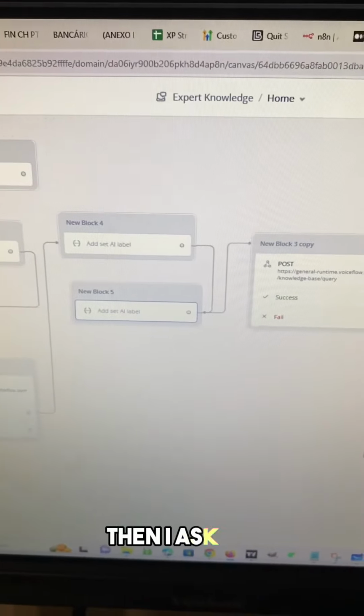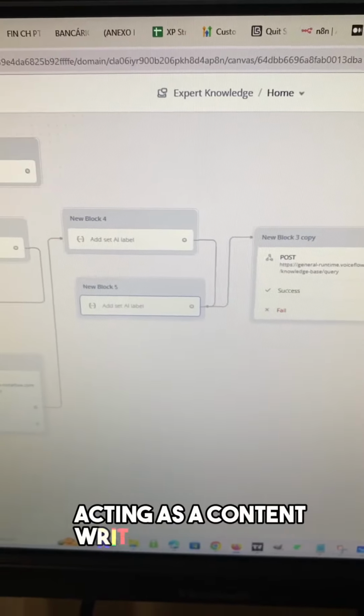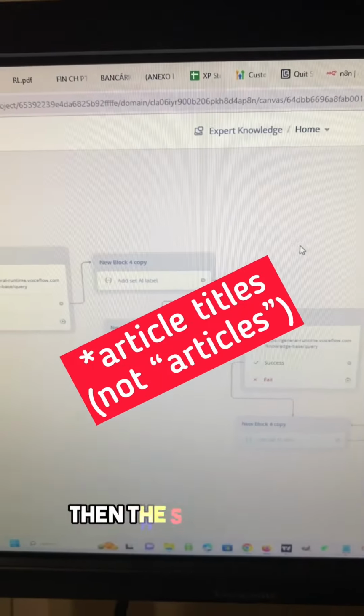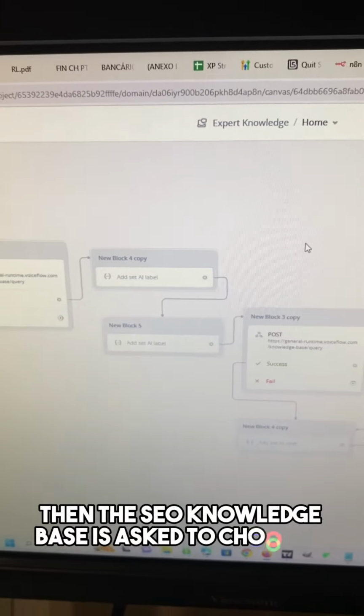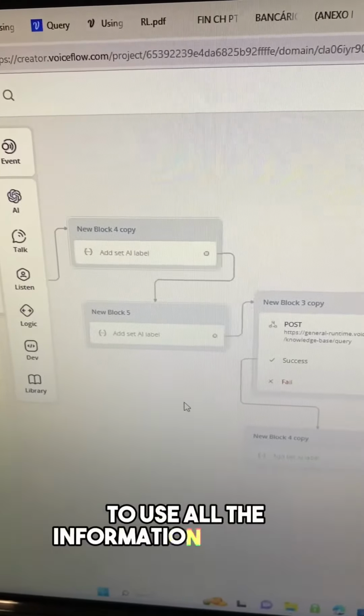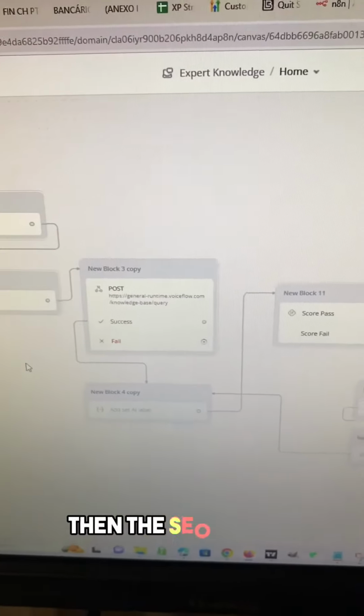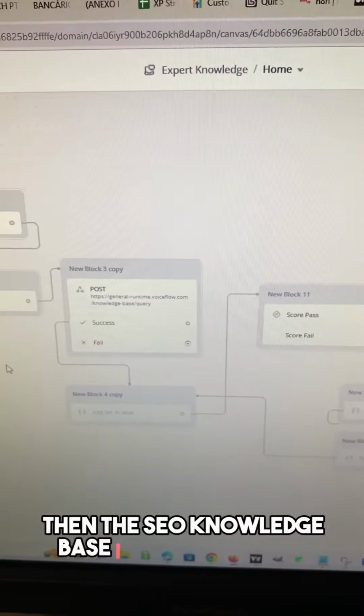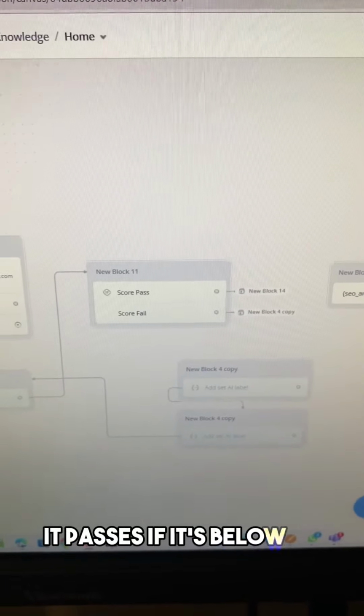Then I ask GPT, acting as a content writer, to suggest 5 articles. Then the SEO knowledge base is asked to choose a title. Then the content writer is asked to use all the information and write an article. Then the SEO knowledge base is asked to score the article on a scale of 0 to 10. If the score is above 7.5, it passes. If it's below 7.5, it fails.